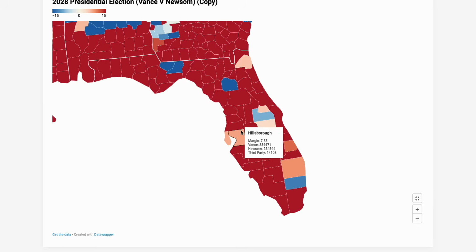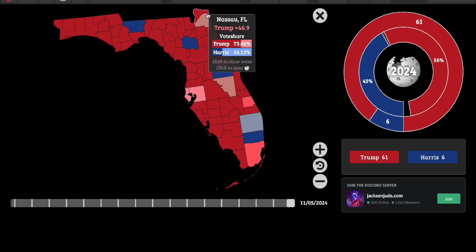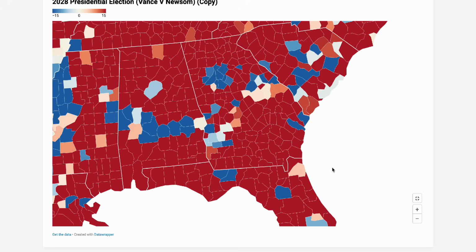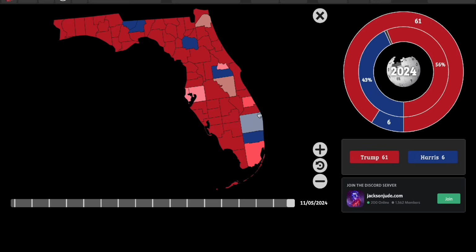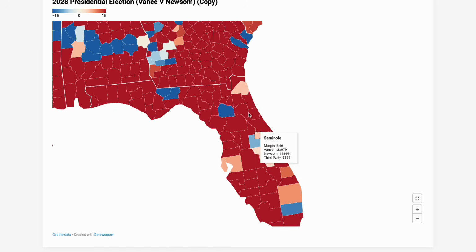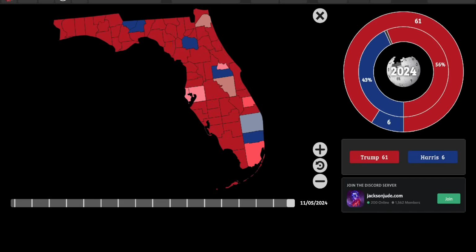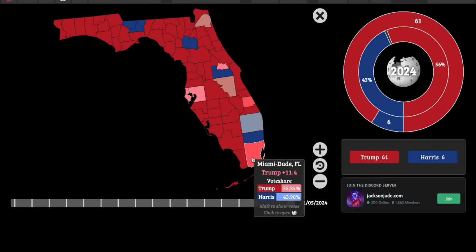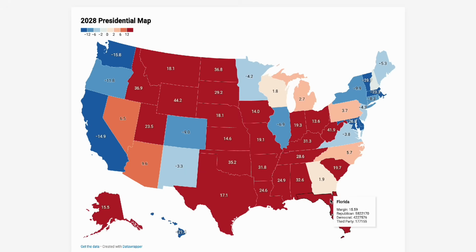Looking at Florida, this is really interesting. Vance basically just improves on Trump's margin, but it's not super massive. Duval moves 4 points to the right. Seminole County, 5.5, that's a pretty big win. Osceola County stays with Vance by 3.5. Orange County is basically 5 points closer, so that area is really tight right now. And then Miami-Dade is R plus 15, so it basically ends up being safe Republican. It shifts another 4 points there.